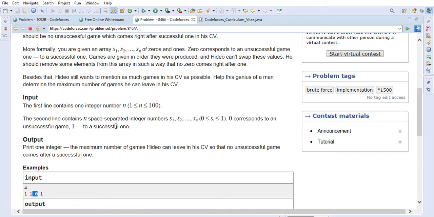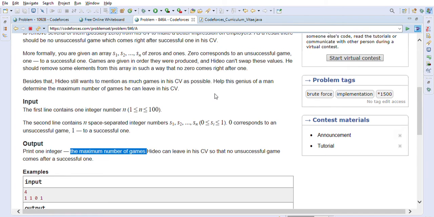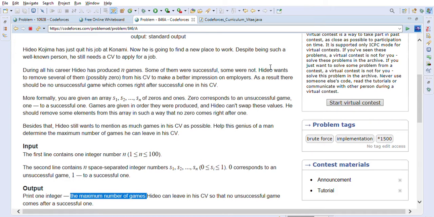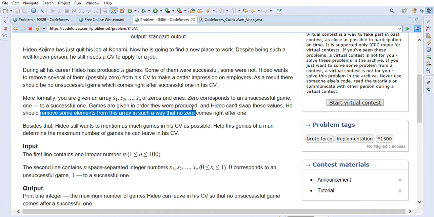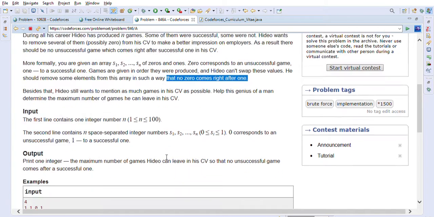So what we have to do is find out the maximum number of games, and there is a condition. Games are given in the order they are produced, and we cannot swap the values of this array, right? We can only remove some elements from the array, such that no zero comes after one, basically. So this is very important. No zeros should come after one, right?